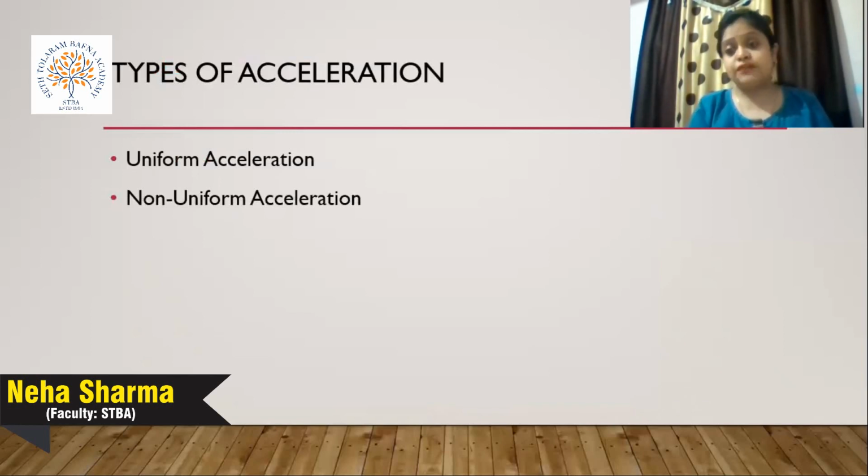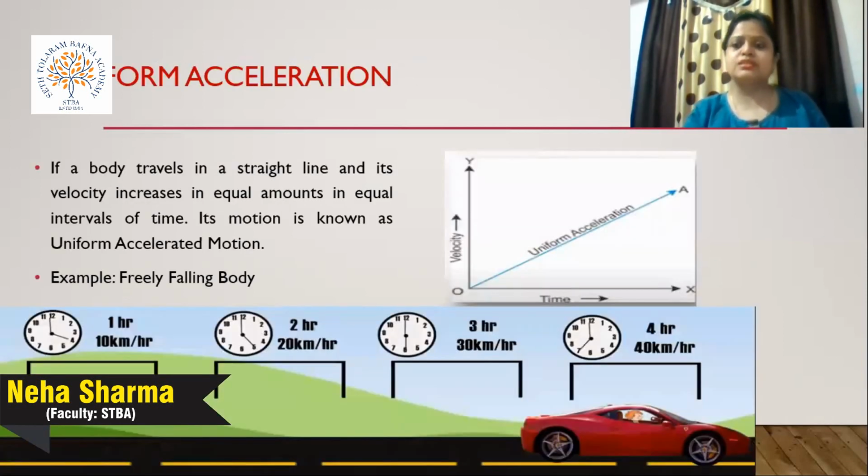Now the next part is the types of acceleration. We define acceleration in two types: uniform acceleration and non-uniform acceleration. We already defined these two terms, uniform and non-uniform, and it is very similar to that. Uniform acceleration: because it is related to velocity, whenever velocity increases by equal magnitude in equal time intervals, this type of motion is defined as uniform acceleration.